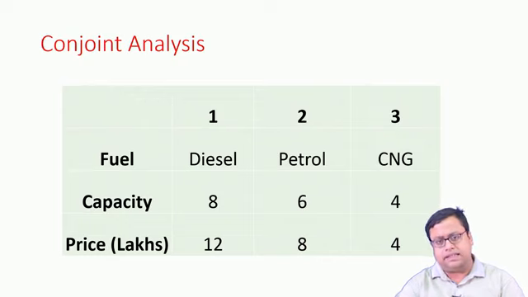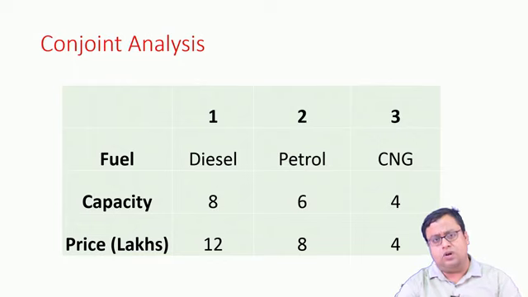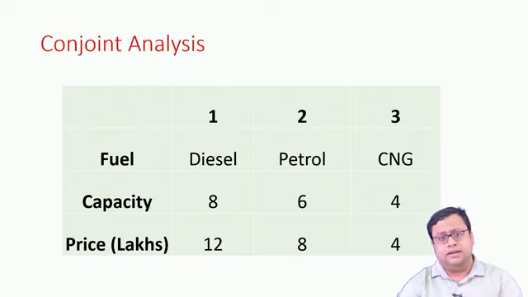Whatever be the case, in this particular case I have taken price. And these are the 3 levels. My levels are very objective, concrete in nature. There is nothing where you can say there is some ambiguity. Diesel, you know what is a diesel engine, you know what is a petrol engine, or what is CNG.